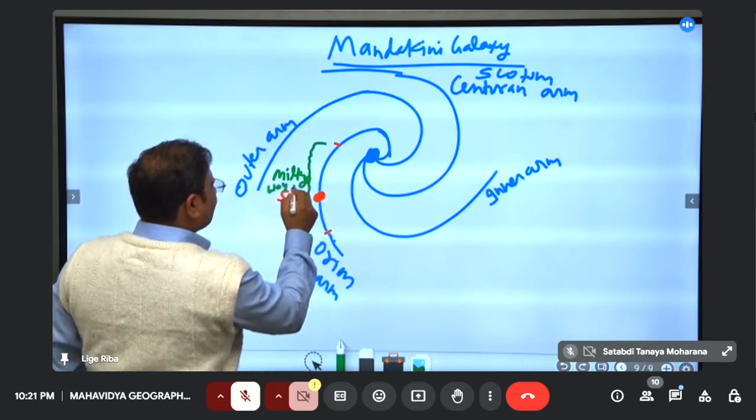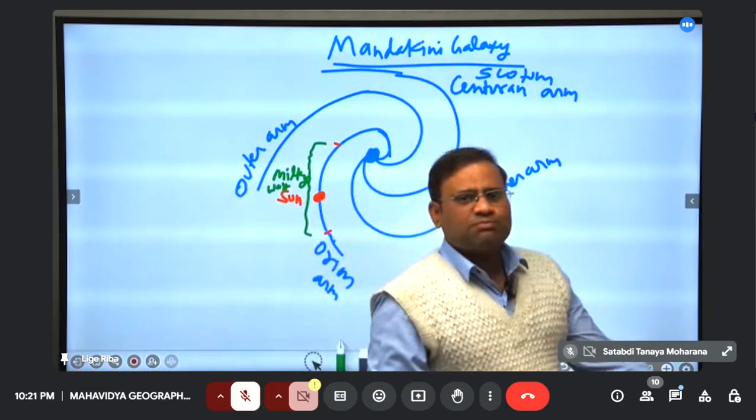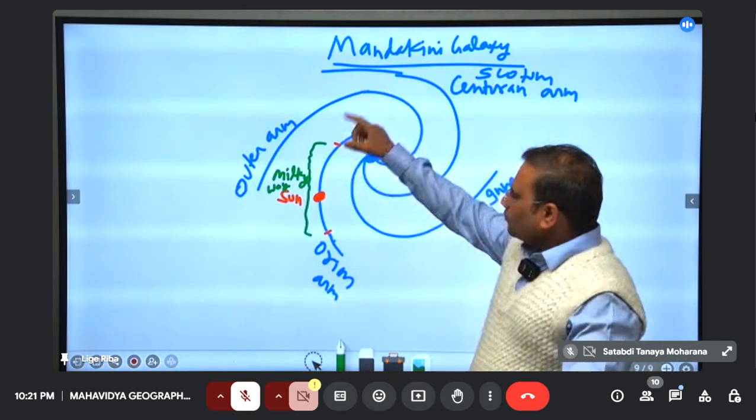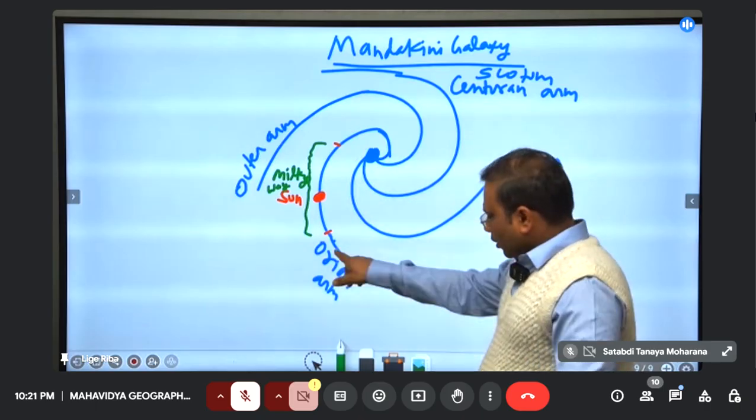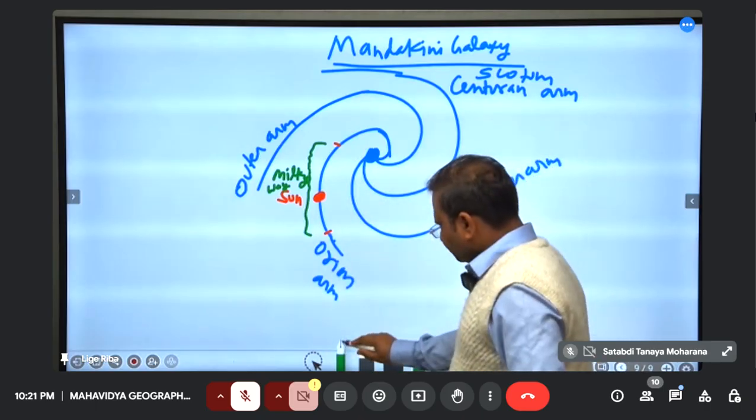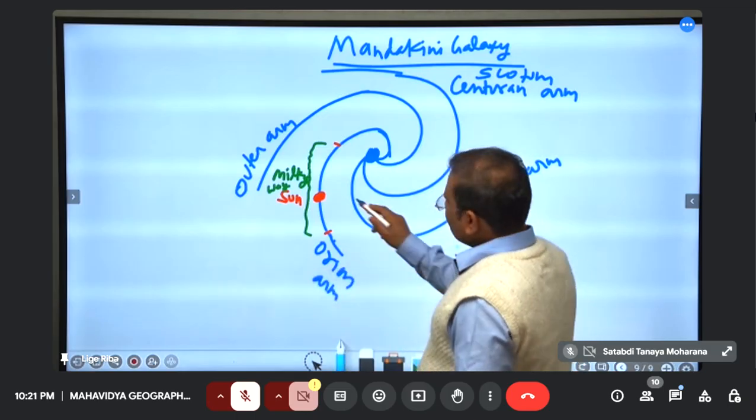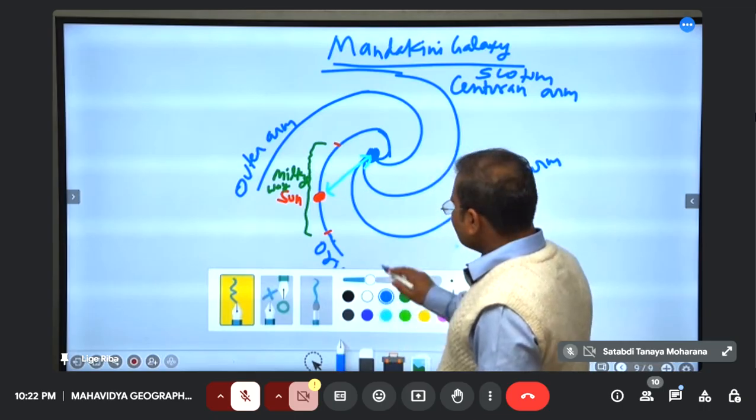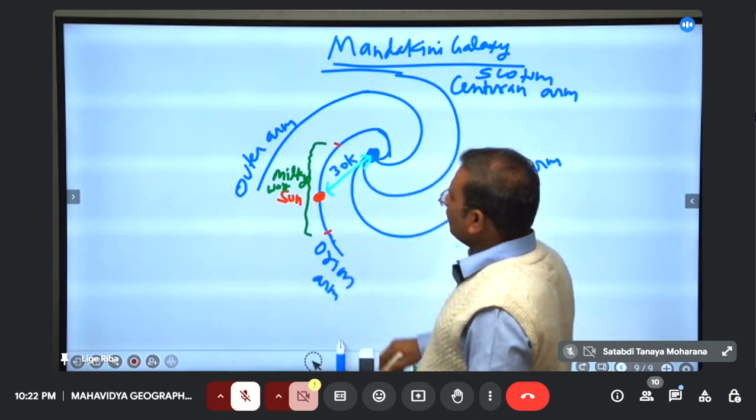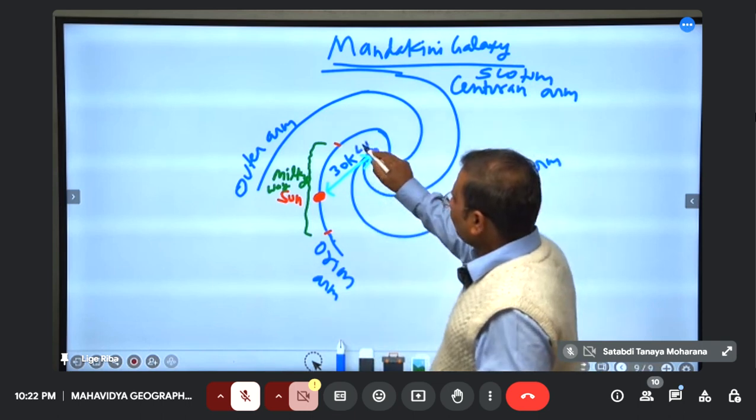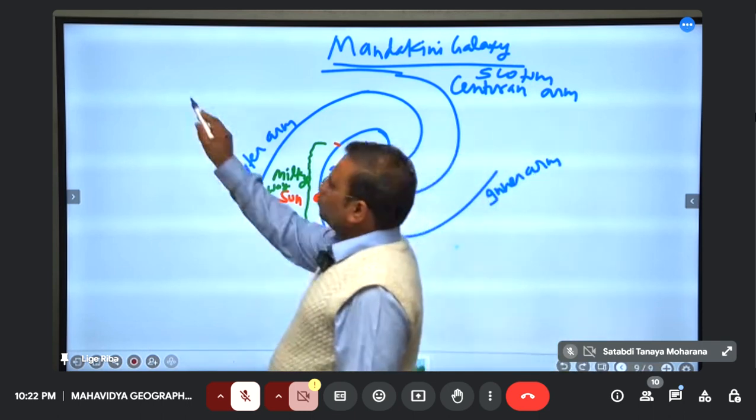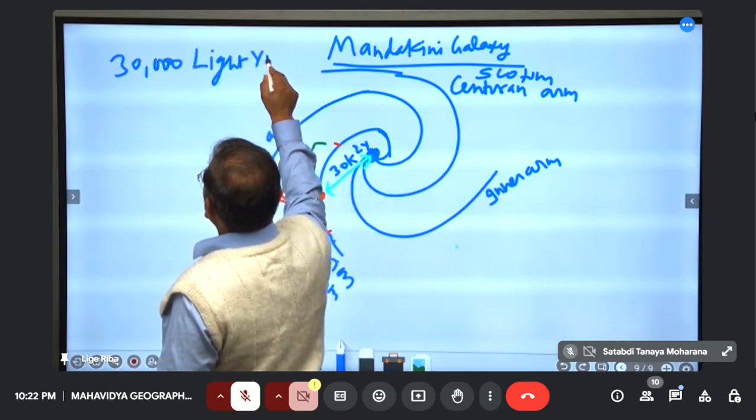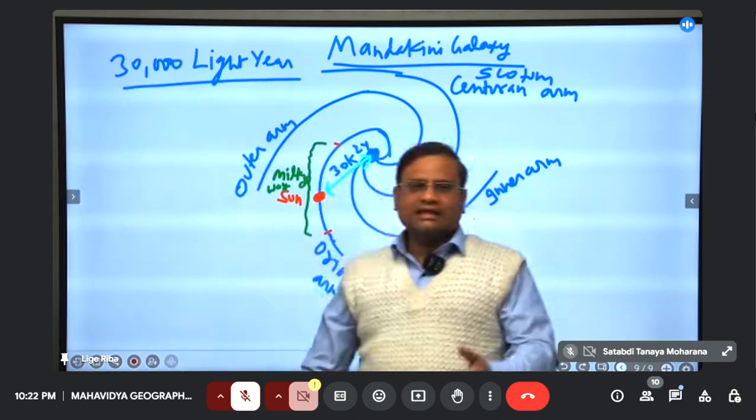This part is called the Milky Way. So Milky Way is not an entire galaxy. It is a part of our Mandakini galaxy. So the sun lies in the Milky Way part of Mandakini galaxy and in the Orion arm. From the center to the sun, you know how much the distance is? It is 30,000 light year, LY. K indicates 1000, you know. So 30,000 light year is the distance of the sun from the center part.